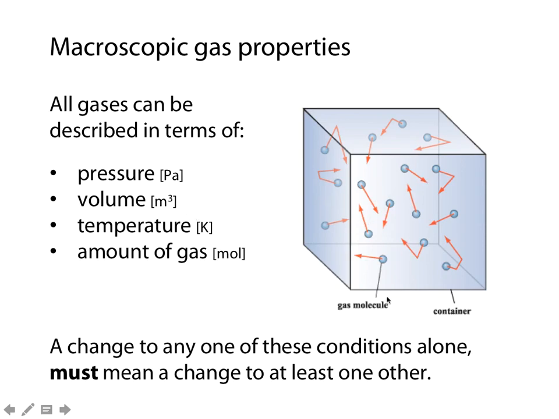The volume that the gas occupies, which will generally be the volume of the container that it's in, although that volume could vary because you could have a fixed container like a box, or a variable container like a balloon. The temperature of a gas as measured in Kelvin, and this is very, very important.